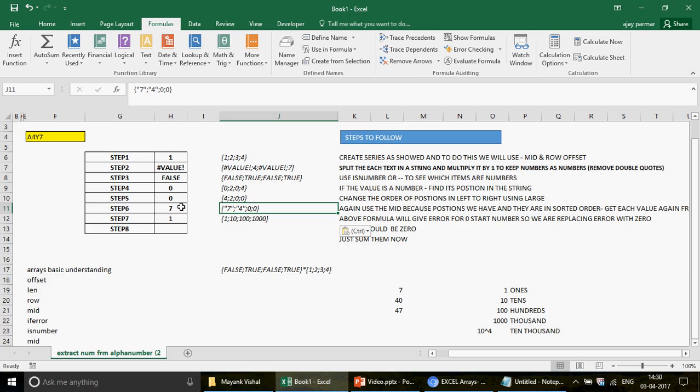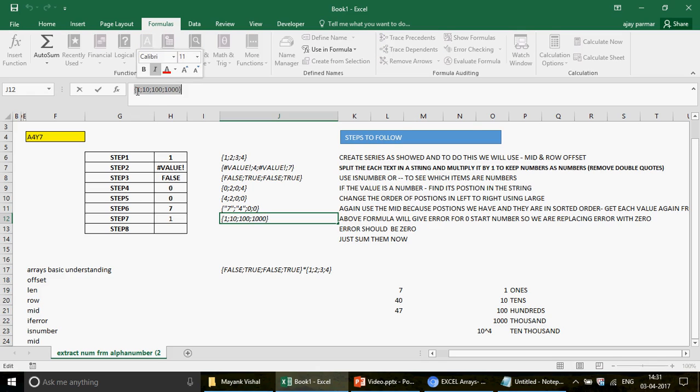That is the reason we reversed this. First we had 0204, which was the actual position of my numbers in the text, but then we reversed it because we wanted to get this array in sync with 1, 10, 100 and 1000. This is how you can make this array. It starts with the ones, tens, 100 and 1000. So the number in the ones position, which is 7 in this case, has to come first, because when the arrays get multiplied, they multiply with their corresponding indexes.